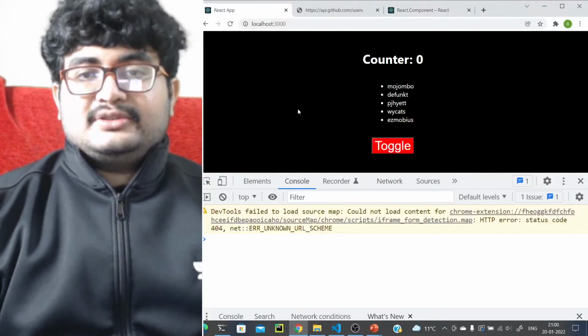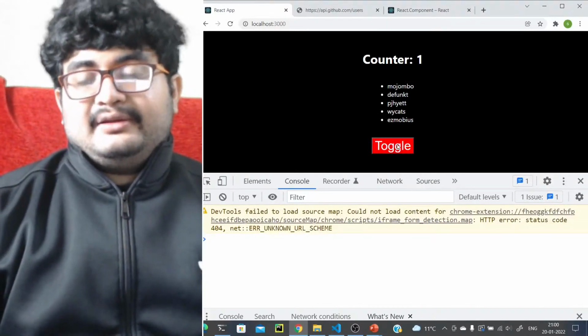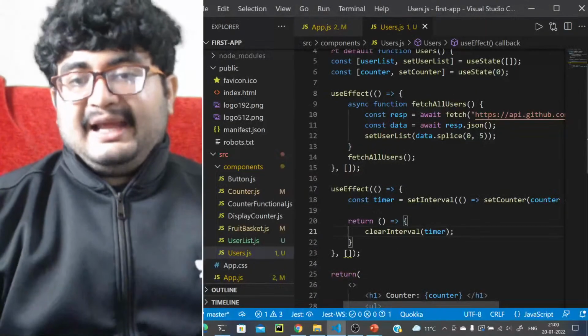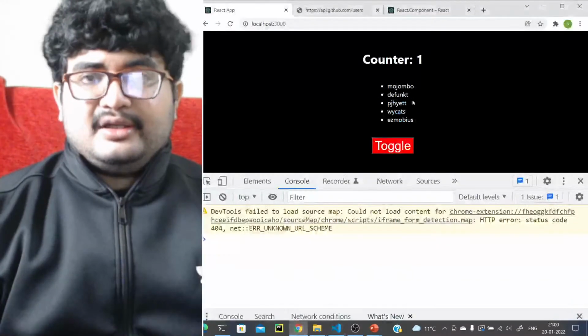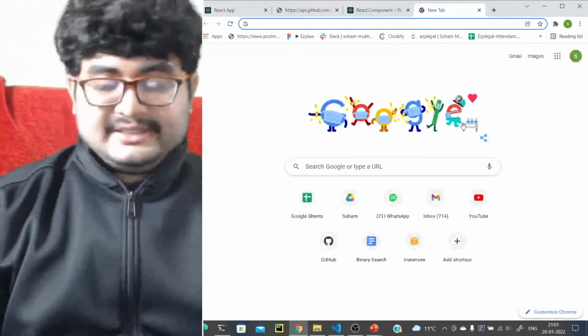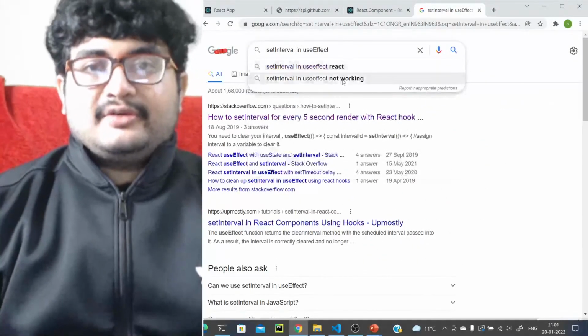Let's just do this. Counter 0, 1, and it is stopping, but even if we toggle, this will cause some problem. I'll have to check why this is not working. I'm not sure why this is not working. Let's see, setInterval useEffect not working.